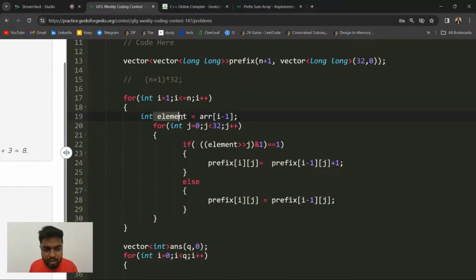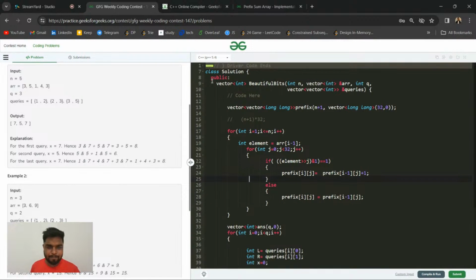And what I have done here is, basically, the jth bit remains constant. For any particular element, you'll iterate for all the bits. If the jth bit is set in that element, then your prefix sum i j will be whatever was calculated previously plus 1, because in this number also the jth bit is set. Otherwise, if it is not set in this number, then it will just be the previous one only, no? Is that clear, guys? Now you can tell me. Makes sense?